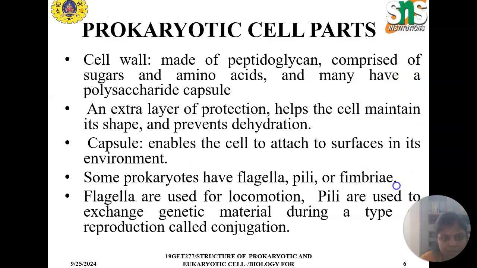The cell wall is made up of peptidoglycan, composed of sugars and amino acids, and many have a polysaccharide capsule. This extra layer of protection helps the cell maintain its shape and prevents dehydration. The capsule enables a cell to attach to surfaces in its environment. Some prokaryotic cells have flagella, pili or fimbriae. Flagella are used for locomotion, and pili are used to exchange genetic material during the type of reproduction called conjugation.